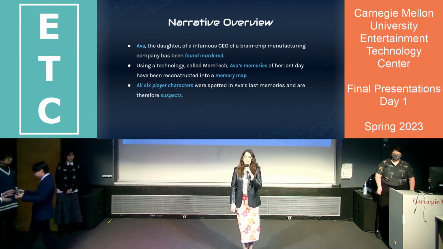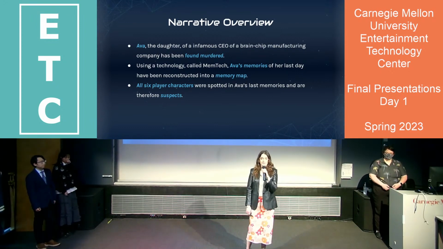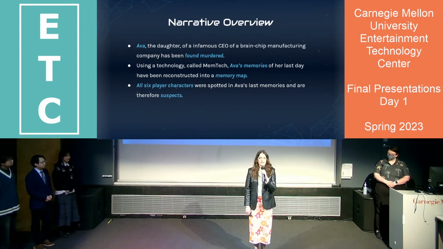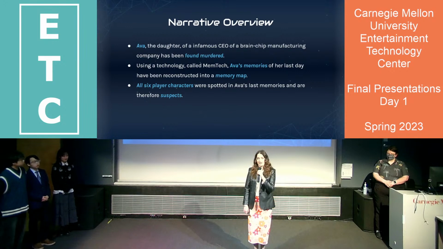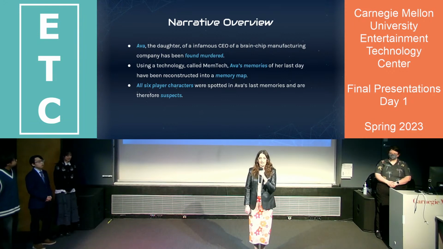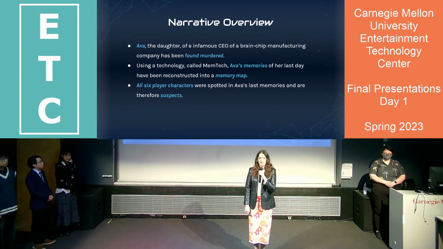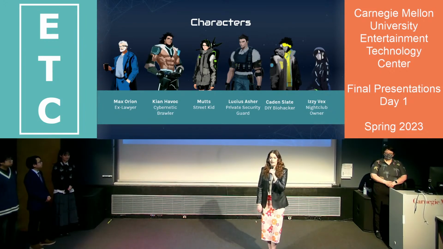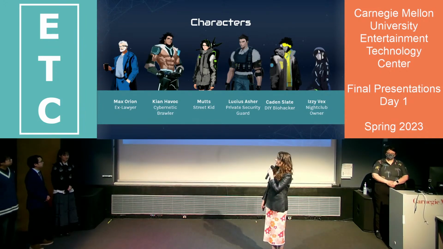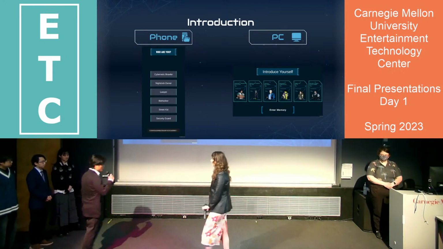Awesome. So as a brief narrative overview, Ava, the daughter of a notorious CEO of a brain chip manufacturing company, has been found murdered. The company has recently been developing a technology called Memtech, which allows memories to be recorded and then explored. The scientists have been able to recreate Ava's memories into a digital memory map, and there are 6 player characters, and each player character was seen during Ava's last day. Therefore, they are suspects. These are our 6 player characters. Each of them has a distinct background story, connection to Ava, as well as a special ability.